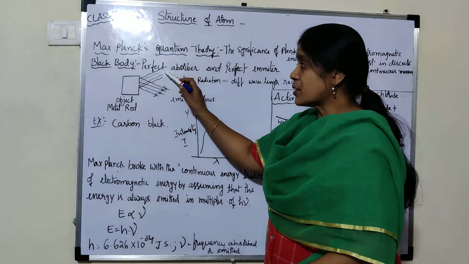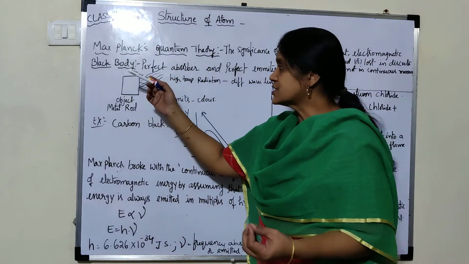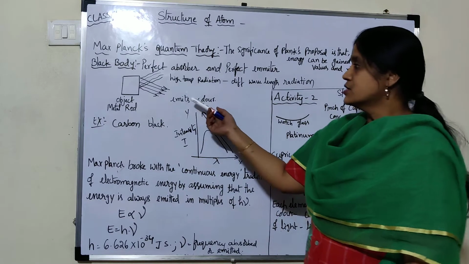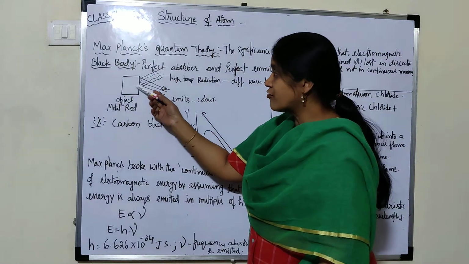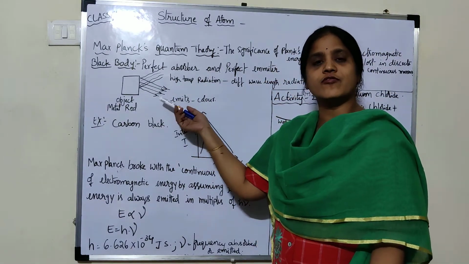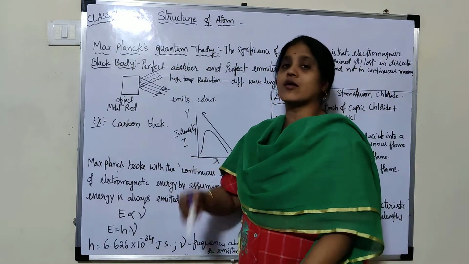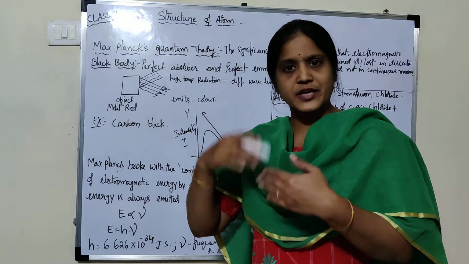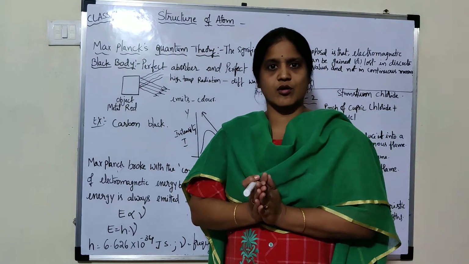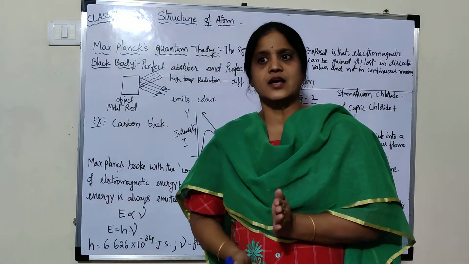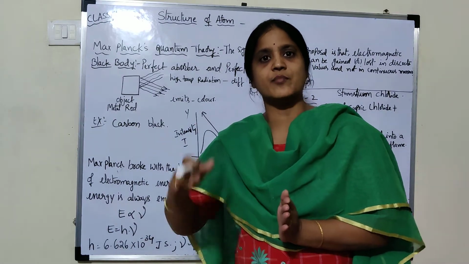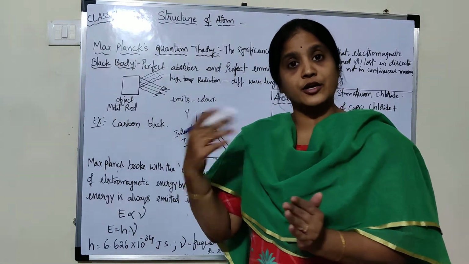How much heat it absorbs, the same amount of energy it should emit. Planck thought that the emission of this heat in the form of light is a continuous process. If you take a rod and heat it, it emits light, first red, after that orange, like it continuously emits the light. It is a continuous process.